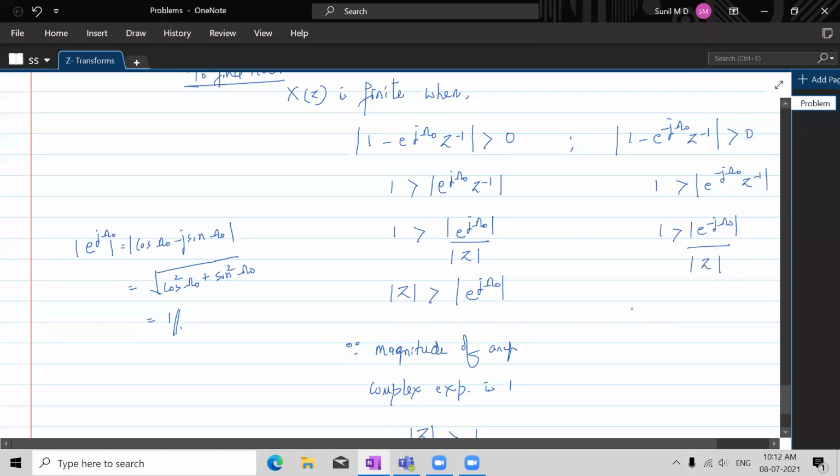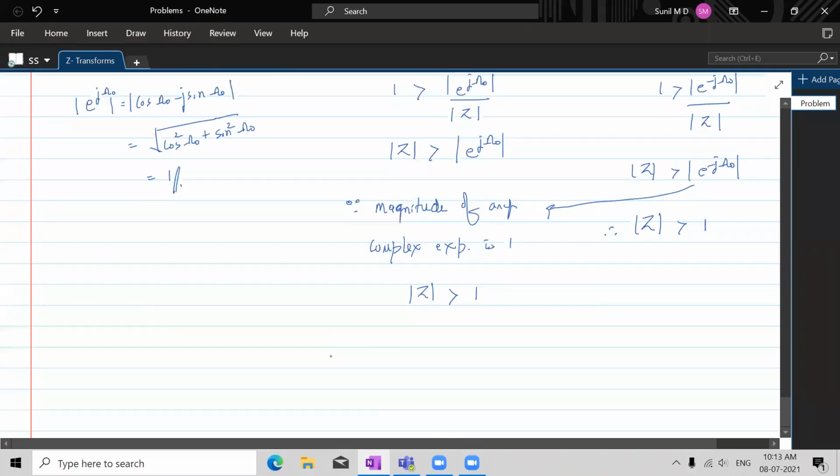So it's z greater than the magnitude of e power minus j omega naught. Here also it's z greater than 1 only, because this also is a complex exponential and the magnitude of a complex exponential is 1. Therefore region of convergence is z greater than 1.